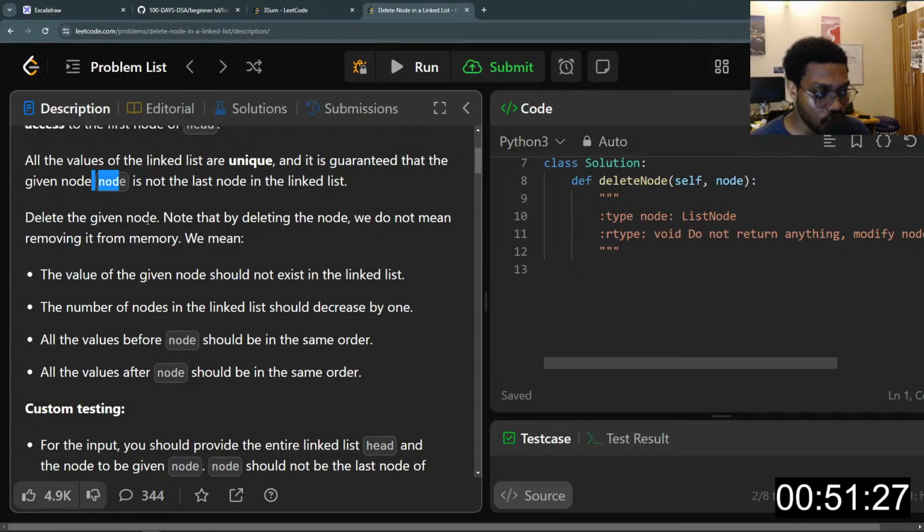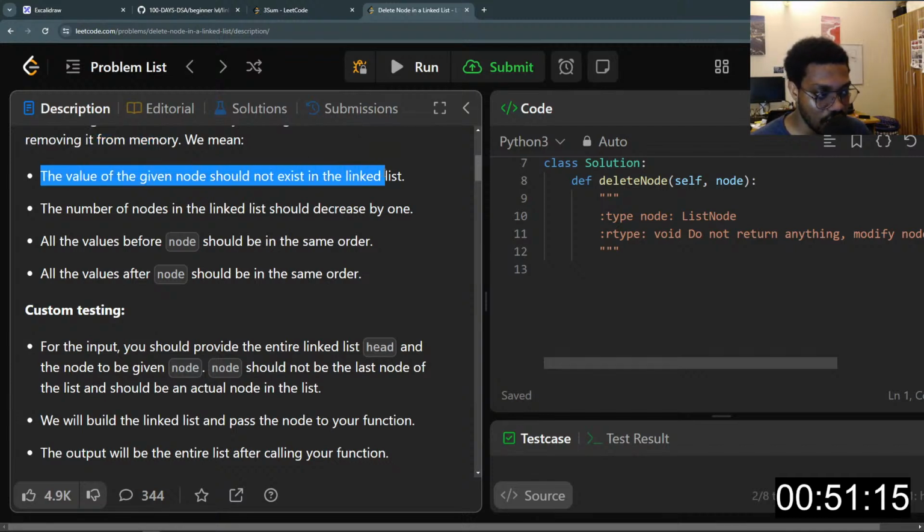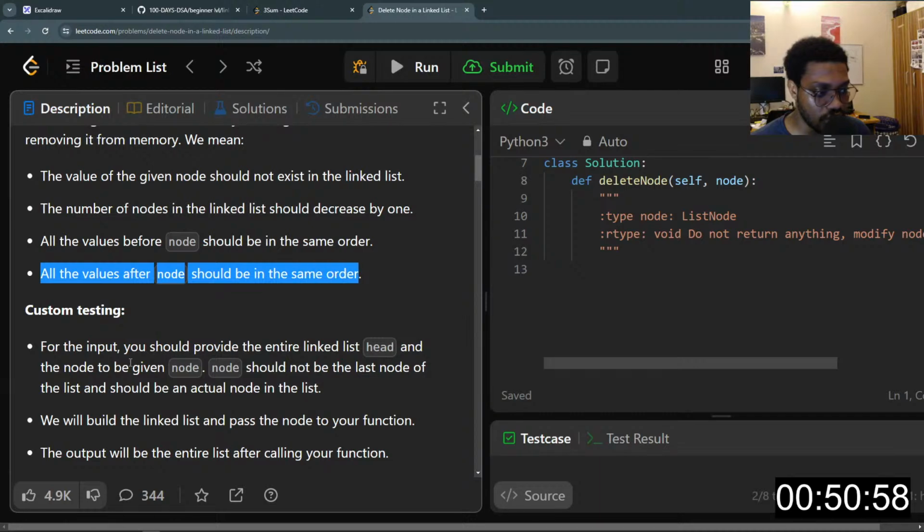Delete the given node. Note, by deleting the node, we do not mean removing it from memory. We mean the value of the given node should not exist in the linked list. The number of nodes in the linked list should decrease by 1. All the values before the node should be in the same order, and all the values after the node should be in the same order as well.